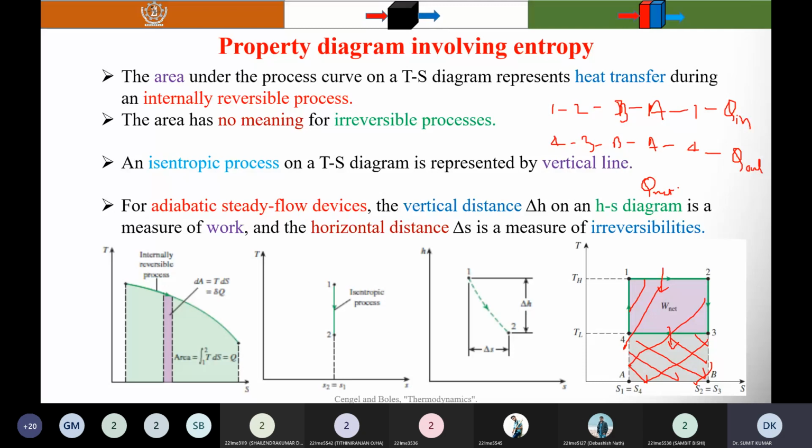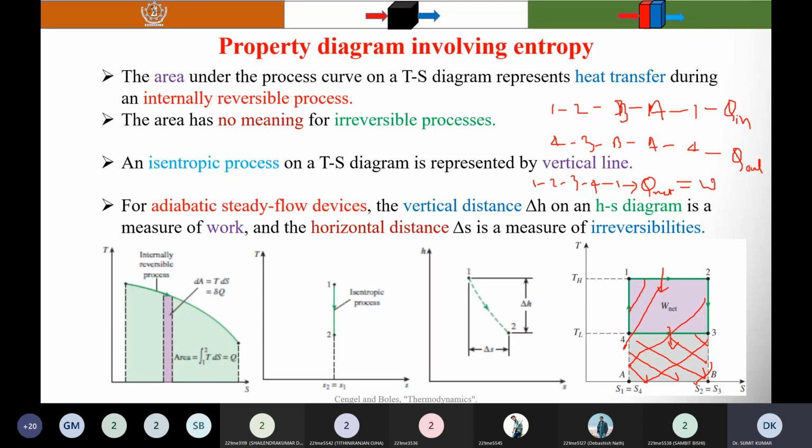So Q net is equal to which area? I am talking about the 1, 2, 3, 4, 1. That represents the net heat transfer. And you know that during the cycle, net heat transfer is equal to the net work done. So that is equal to the W net. So don't get confused by that.